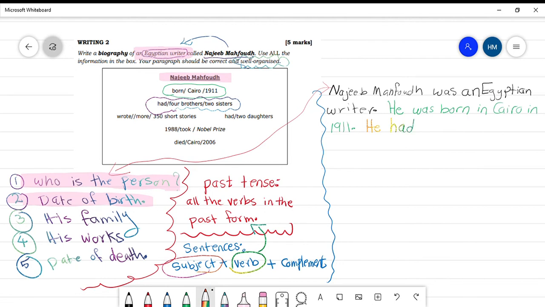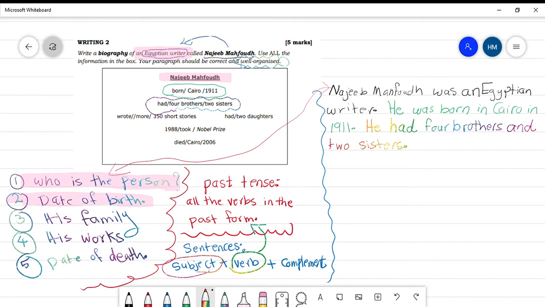He had 4 brothers and we add information and 2 sisters. Good.